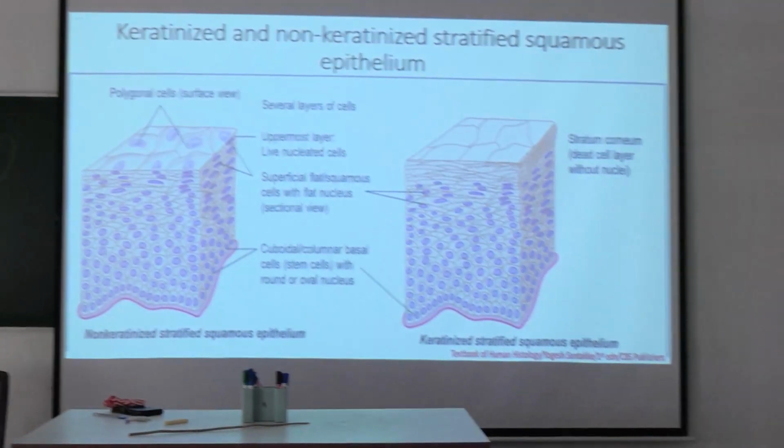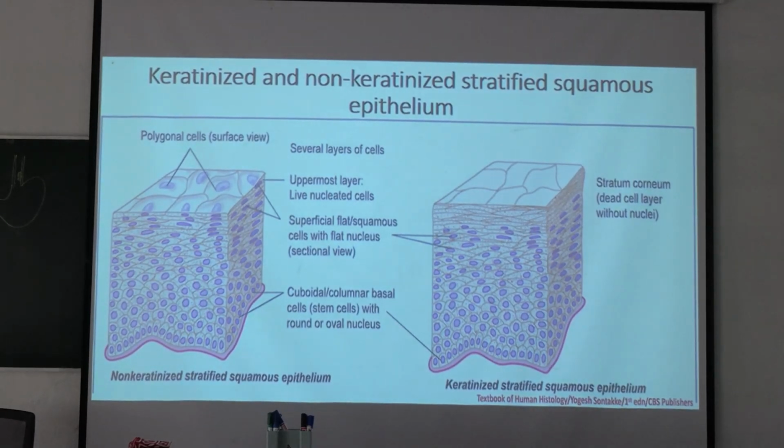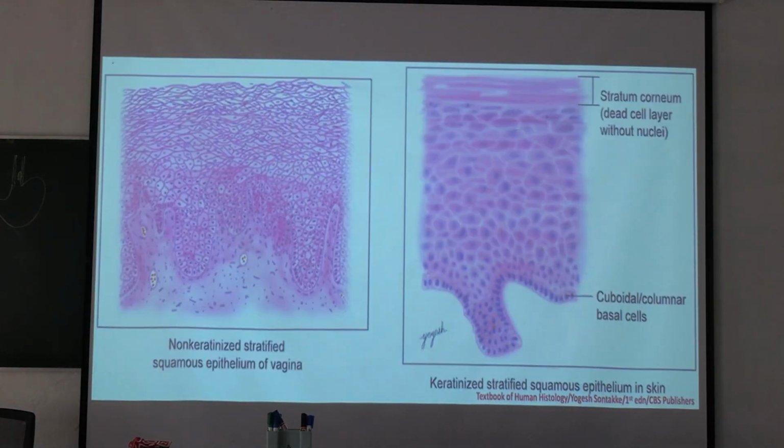And here you can see the same thing, but surface cells do not contain any nuclei. They are a dead cell layer or keratin layer, known as the stratum corneum, the dead cell layer of the epidermis of the skin, only present in the epidermis of the skin. See, like this it will look.